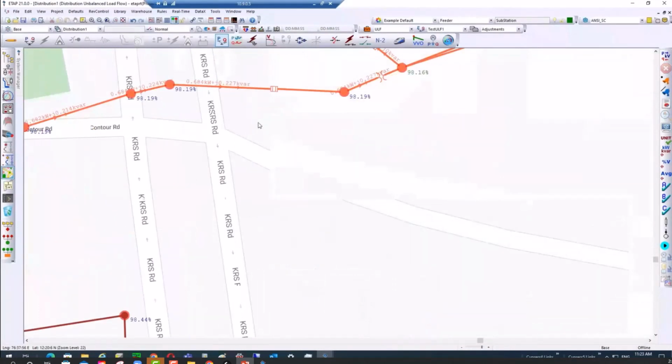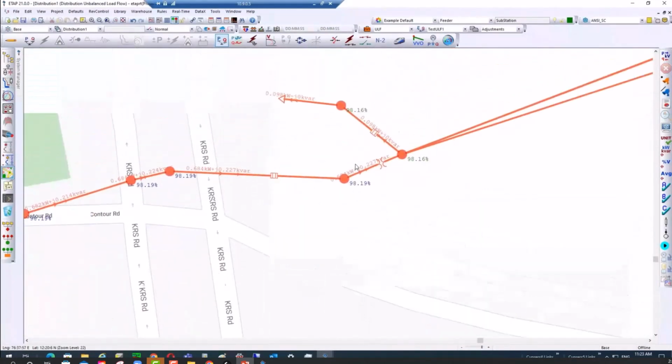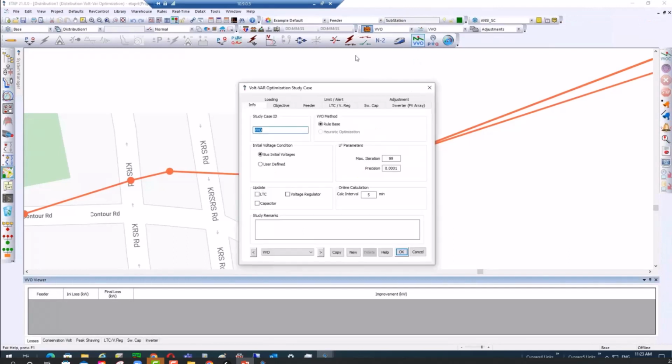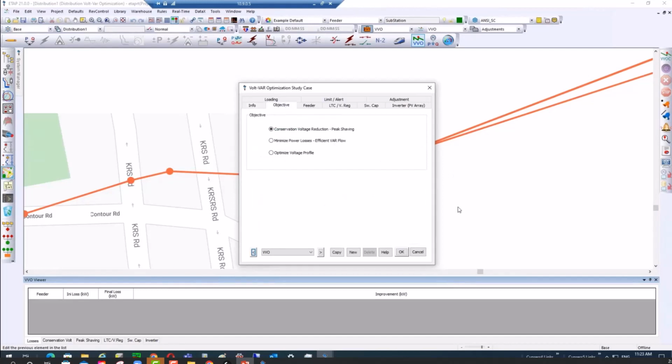Zooming into the network, I can now clearly see the results that were calculated from my unbalanced load flow calculation. Here, I'm showing real power and reactive power and voltage. Essentially, I can show this per phase or an average of 3 phases. In this instance, I'm showing the average of 3 phases, but I can very easily select to display the results per phase. Now, to improve my losses, I'm going to the volt-var optimization study case.